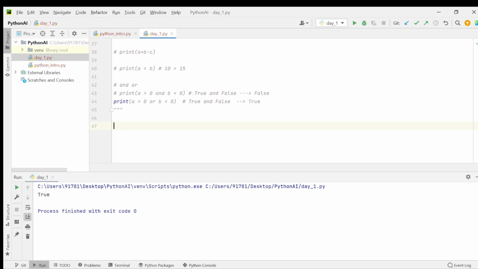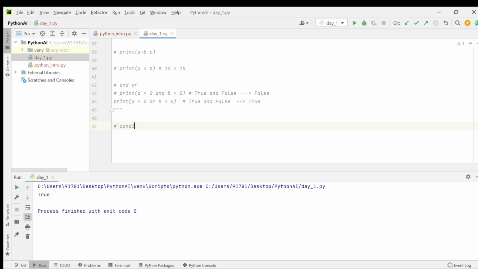And my last topic in today's session is conditional statements and loops. It is a very important concept in your daily work. If you are a beginner or an experienced person, you have to understand the concept of conditional statements and loops.